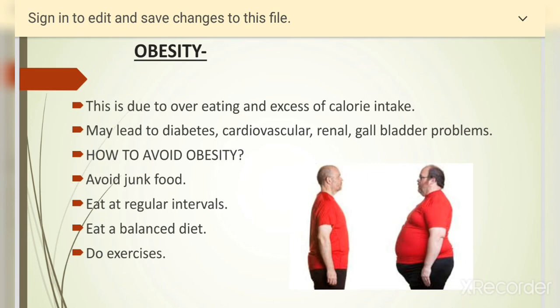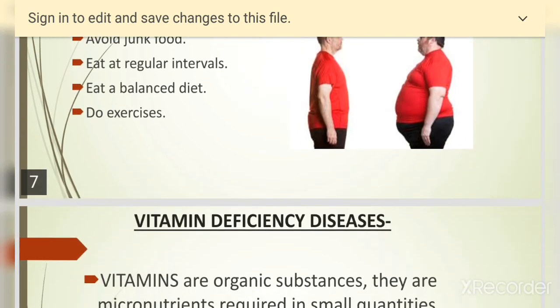Today we have to avoid junk food in this world. Avoid junk food. Eat at regular intervals. Eat a balanced diet. Do exercises. There are many other things that you can do to avoid obesity. So see that obesity does not occur in any one of us.